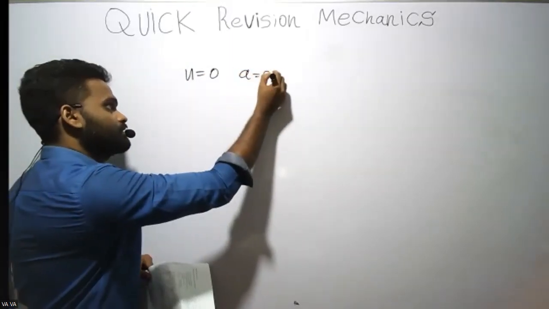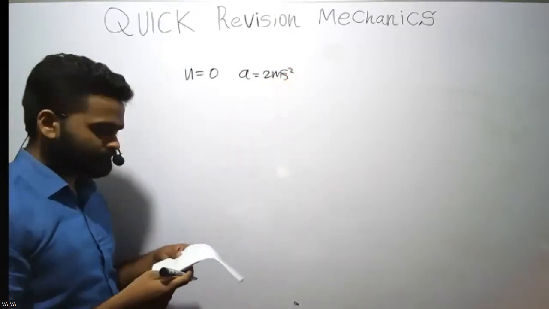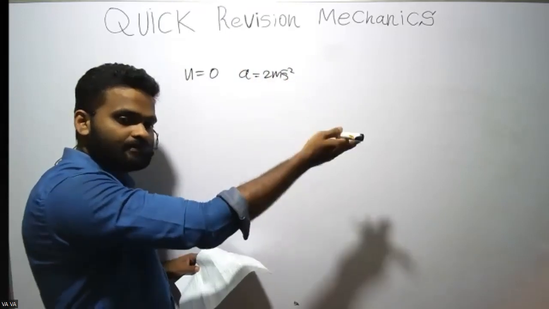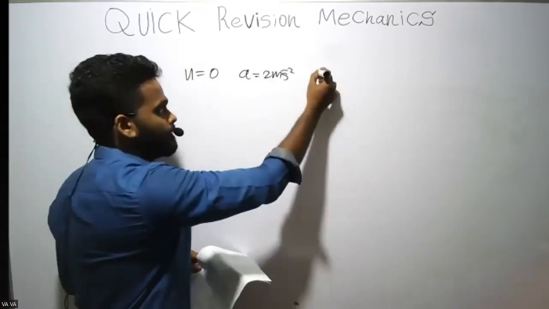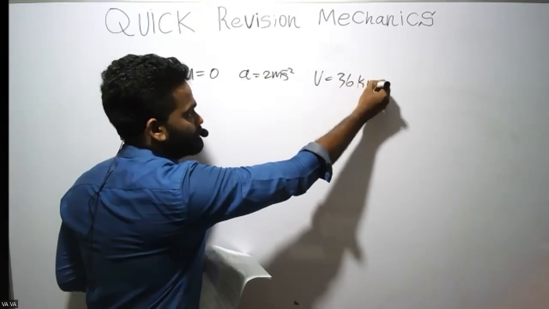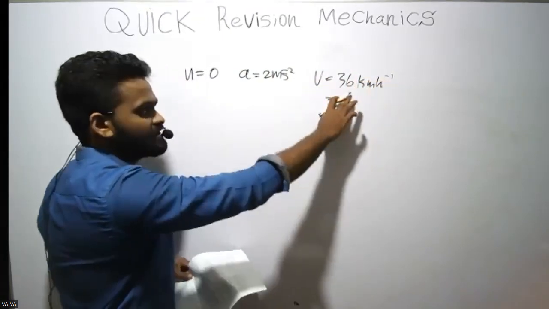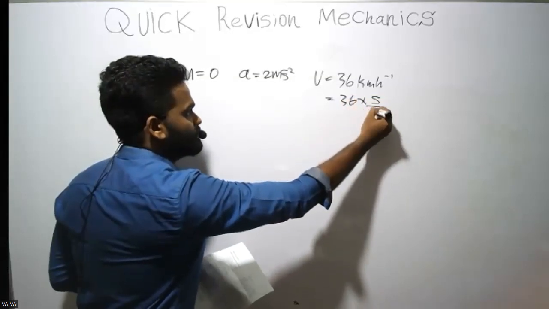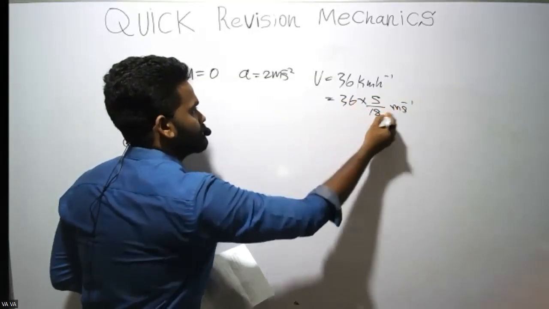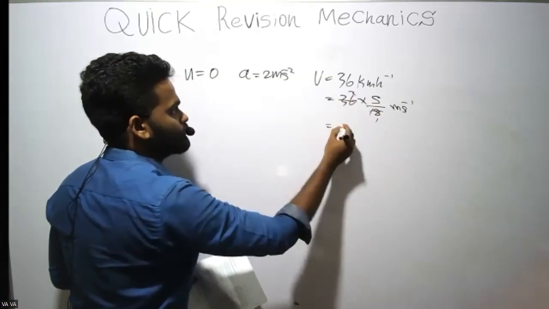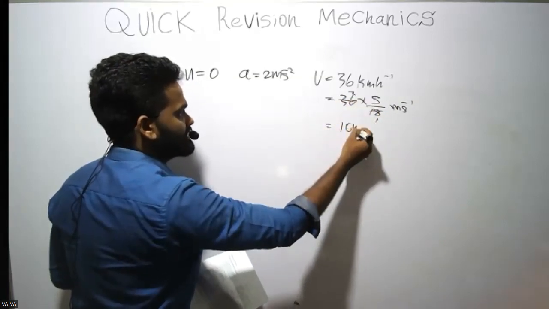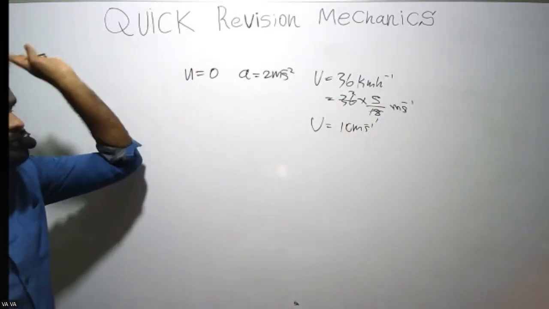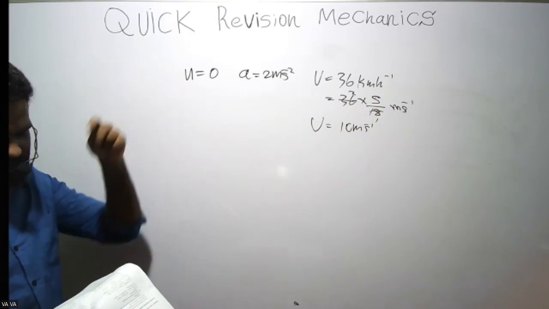Acceleration 2 meters per square second. Achieve a velocity. Achieve a velocity means V, that is the final velocity, right? 36 kilometers per hour. So you must convert this into meters per second. Multiply this by 5 over 18. 18 means 1, 2, so this is 2 times 5, 10 meters per second. So this is the final velocity. What they ask is time and the distance.